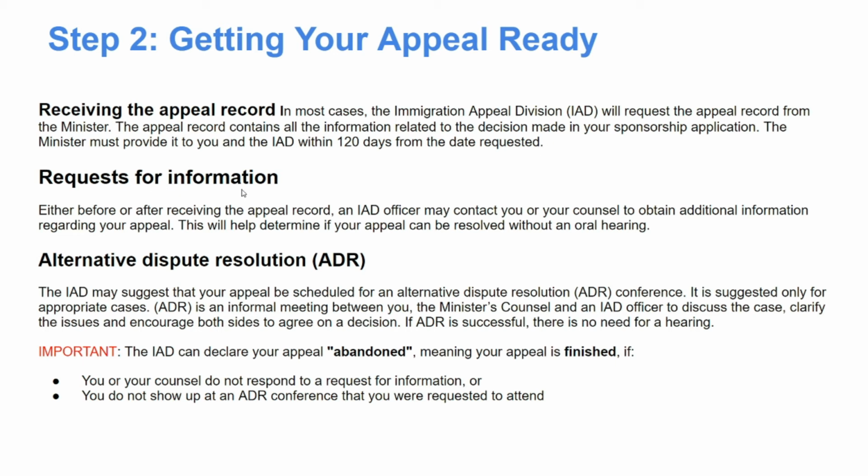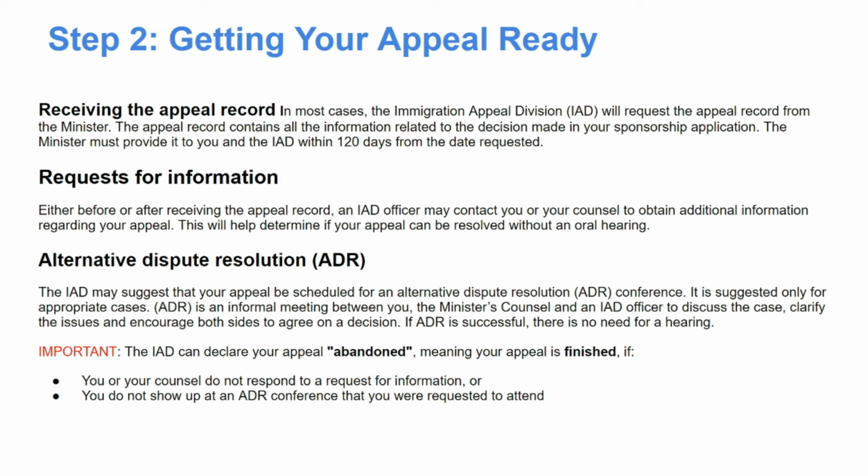Request for information, either before or after receiving the appeal record. The liaison officer of the Immigration Appeal Division can contact you or your counsel to obtain additional information regarding your appeal. Alternative Dispute Resolution (ADR). The Immigration Appeal Division may suggest that your appeal be scheduled for an alternative dispute resolution conference. It is suggested only for appropriate cases.